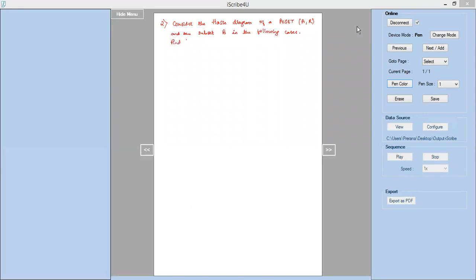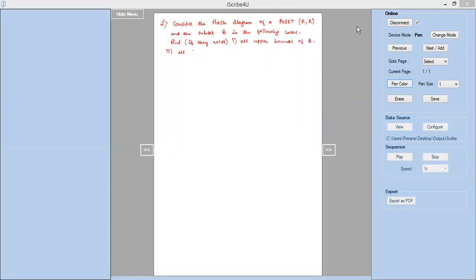Find if they exist. You can write down "if they exist" within brackets. First one, all upper bounds of B, all upper bounds of the subset B.